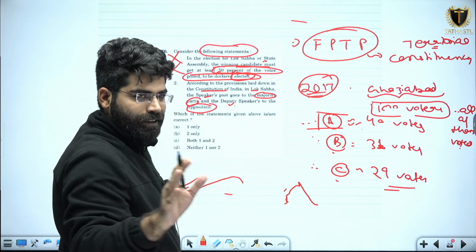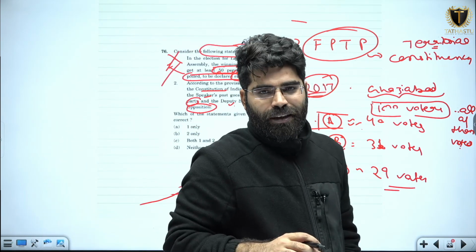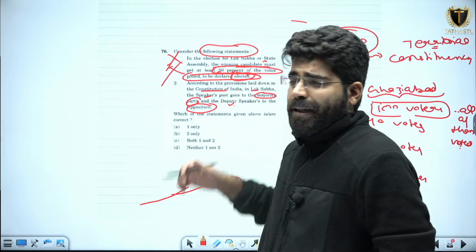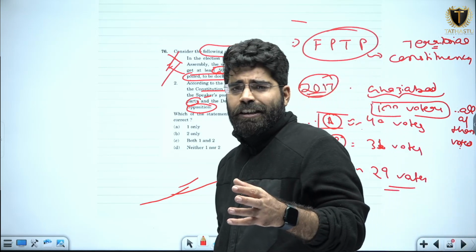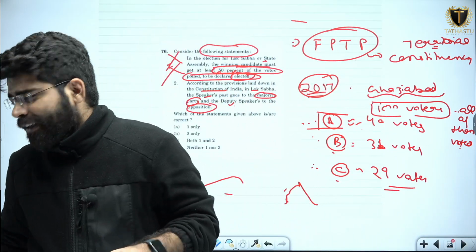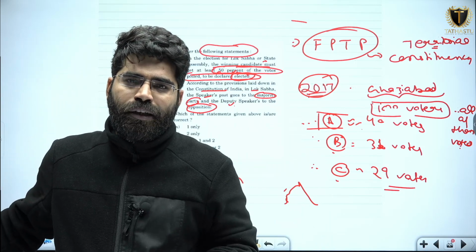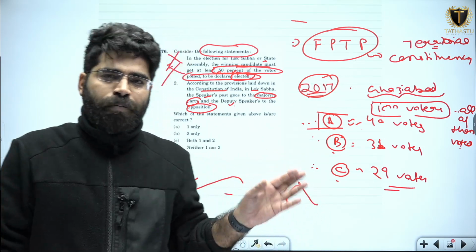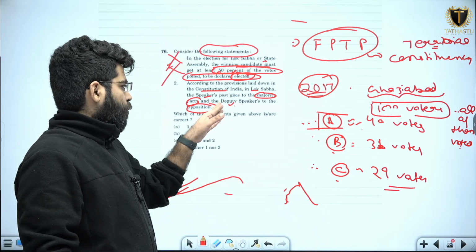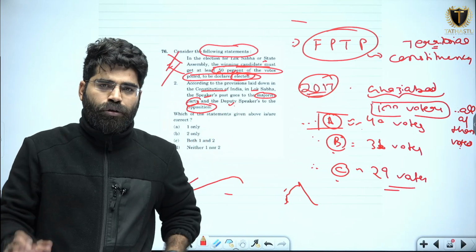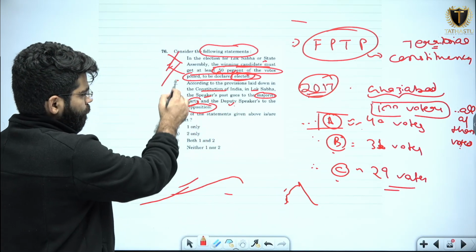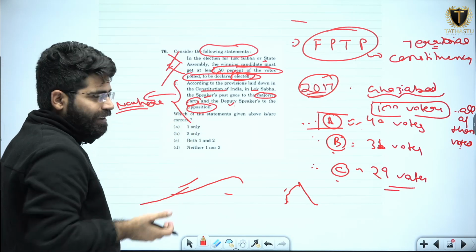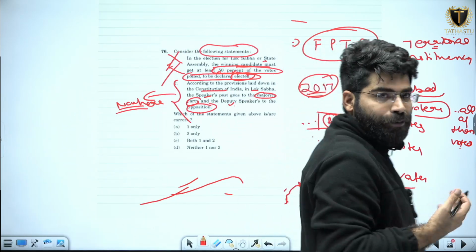See, this is happening. By convention, the post of the speaker goes to the majority party and the post of deputy speaker goes to the opposition party. This is happening, we are not denying this fact. But nowhere in the constitution is it written that the post of the speaker must be from the majority party and the post of deputy speaker from the opposition. Nowhere in the constitution such kind of statement has been mentioned. Nowhere in the constitution. So where are we taking this provision from?